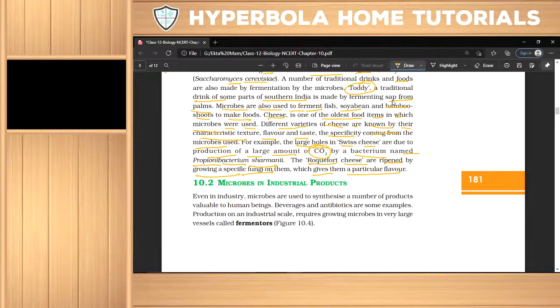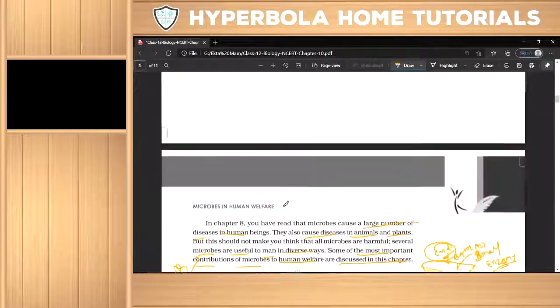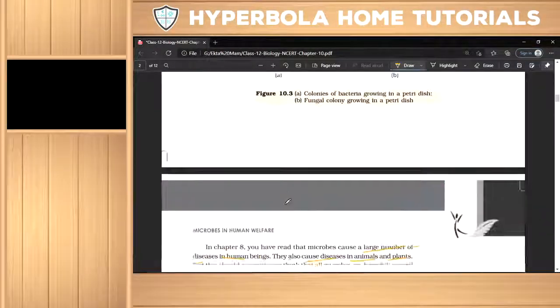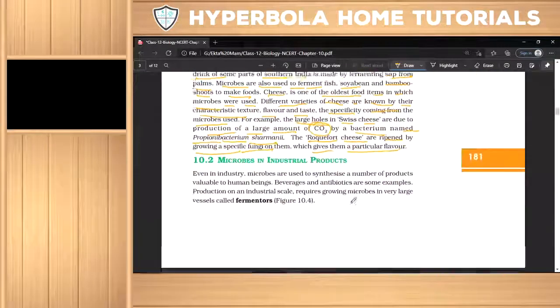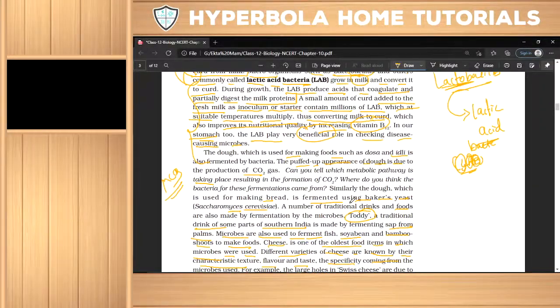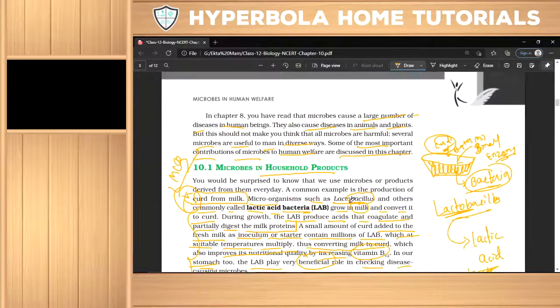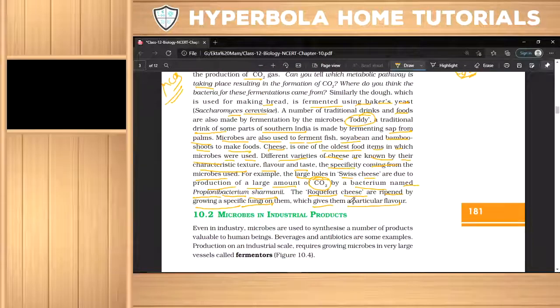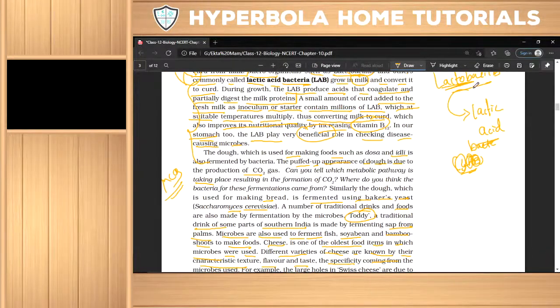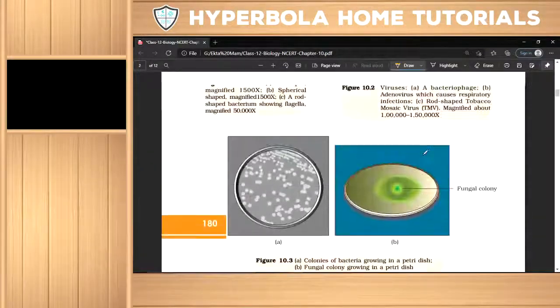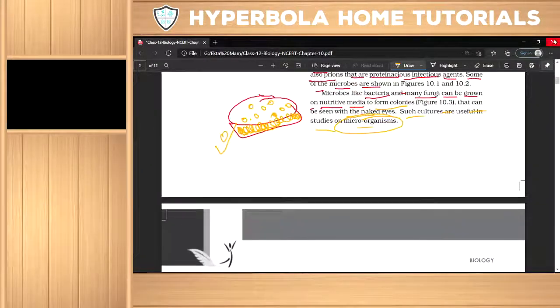Okay, done all students. So today I have started this point, and the first point, microbes in household products, will be completed. Okay, any doubt in this point? Now tell me all students. Okay, thank you.